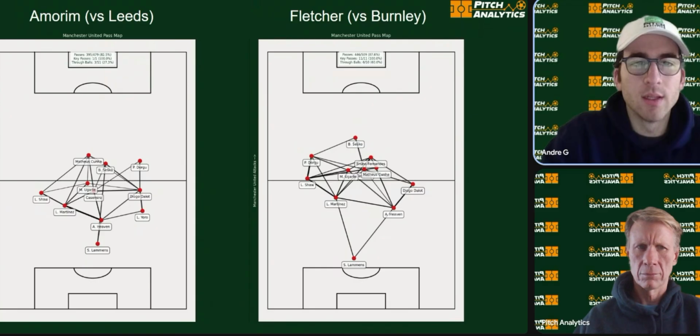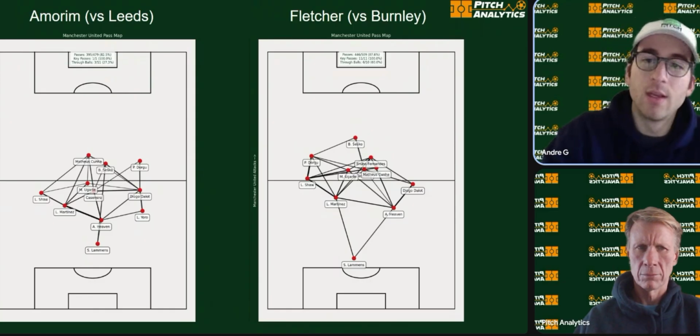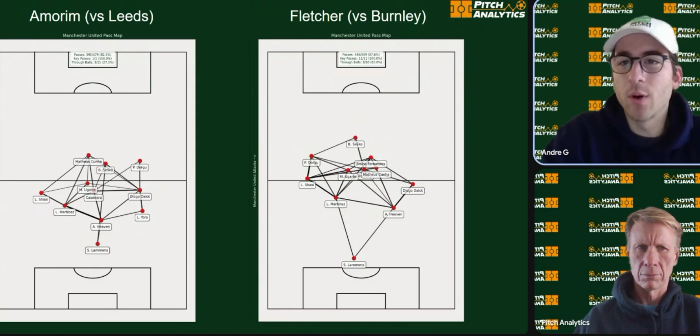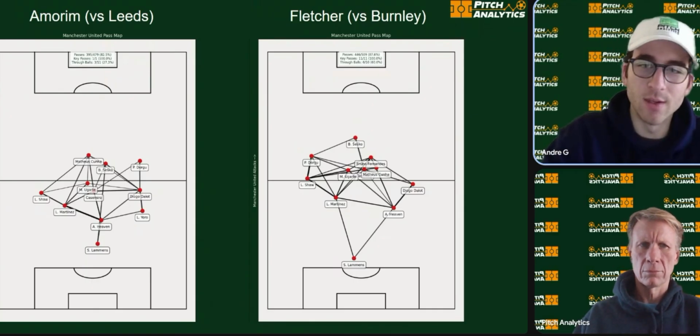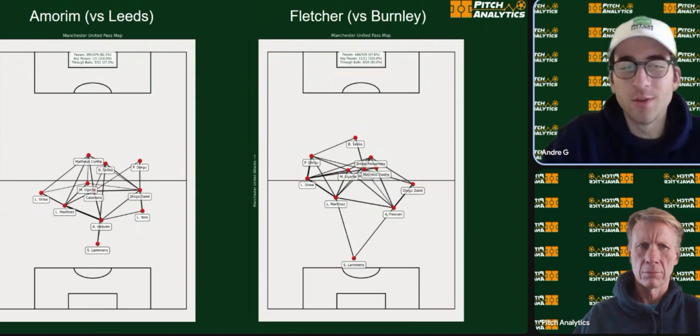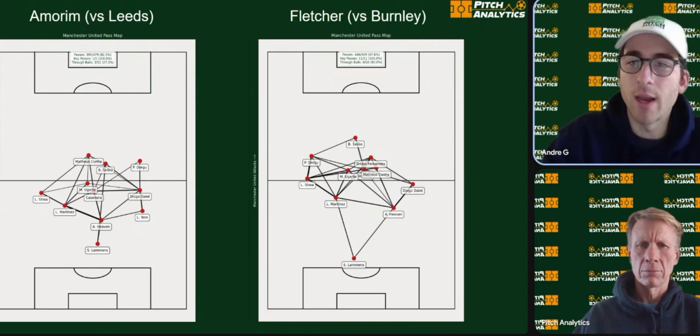A little bit less possession, trying to really force their way through the middle as much as they can. Under Fletcher, completely different system. We're now going with four at the back: Shaw, Martinez, Heaven, and Bello. Very dramatic, as you can see, the change in the passing map between the two different managers.